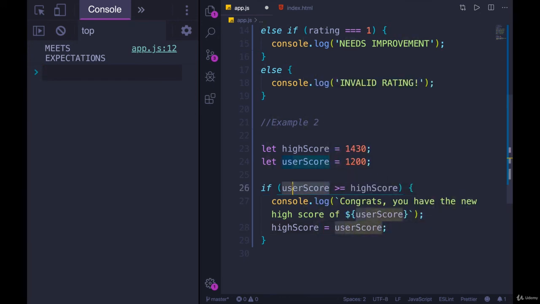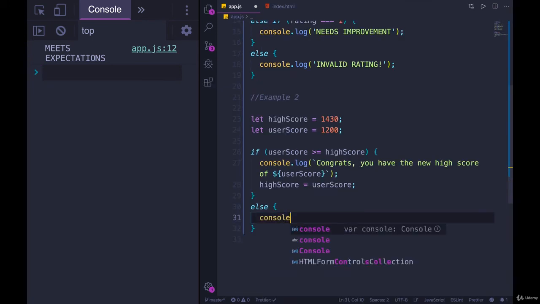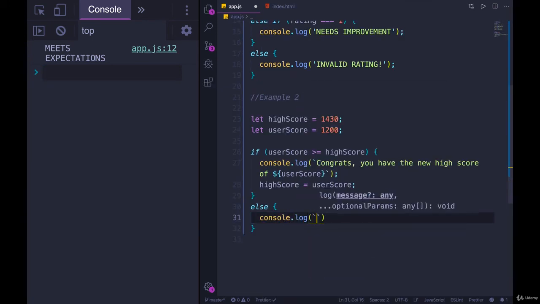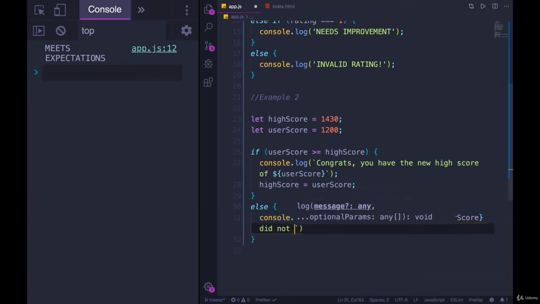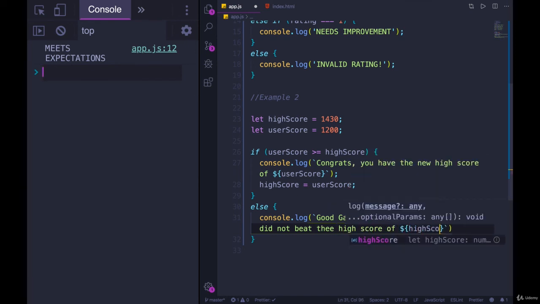If what the user scored is higher than the current high score, then high score should become that score. And then we can add in an else, and we'll console.log another template literal, good game, your score of, and then user score with our $ sign to interpolate it, did not beat the high score of, and then high score.